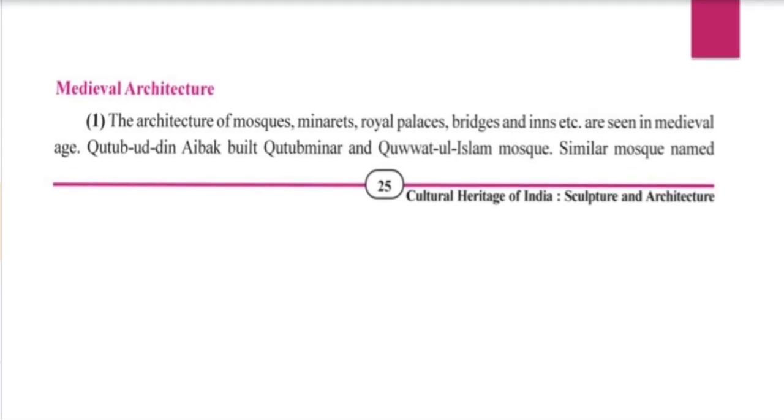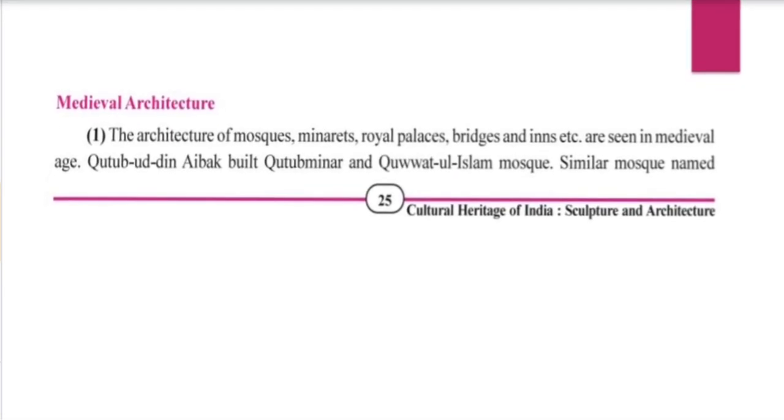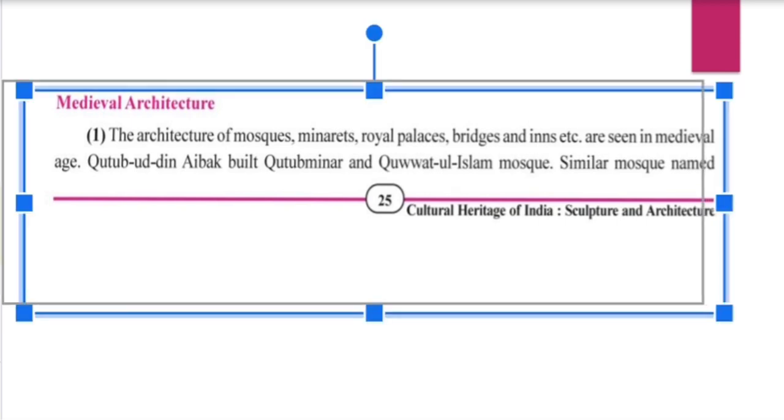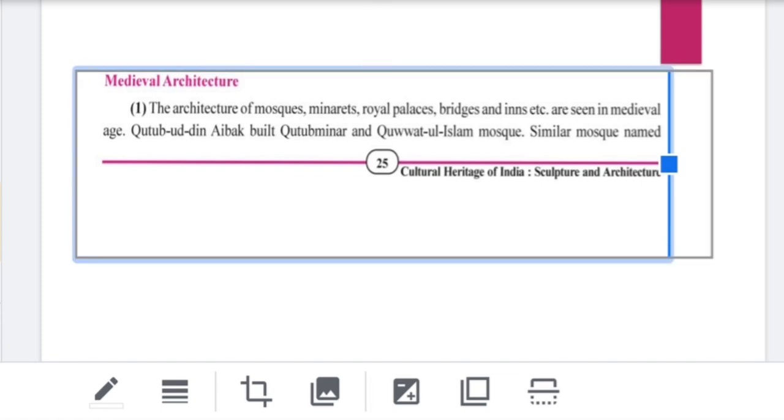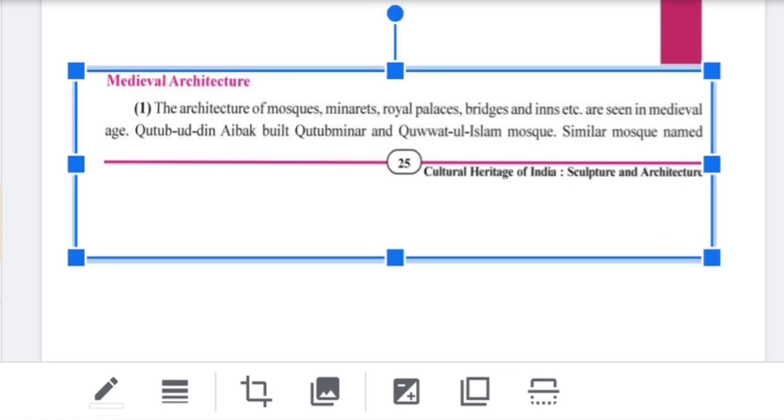Next, medieval architecture. In medieval architecture we can see mosques, minarets, royal palaces, bridges, and inns, like hostels or hotels. The name of Qutbuddin Aibak is very famous.